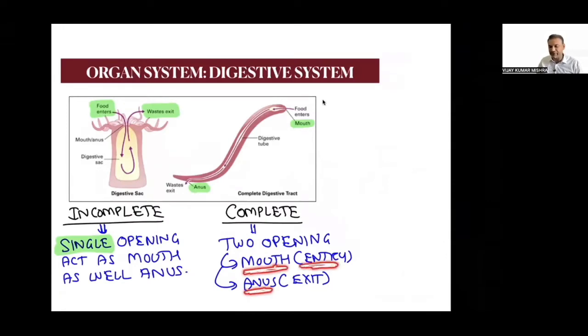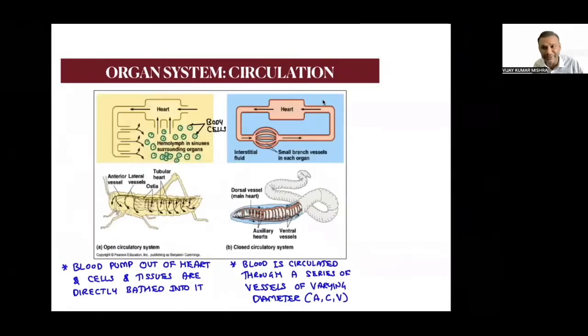Mouth is for the entry of the food and anus is for the exit of the waste. It's so simple. Yes, sir. Done. So let's talk about the next organ system called the circulatory system.